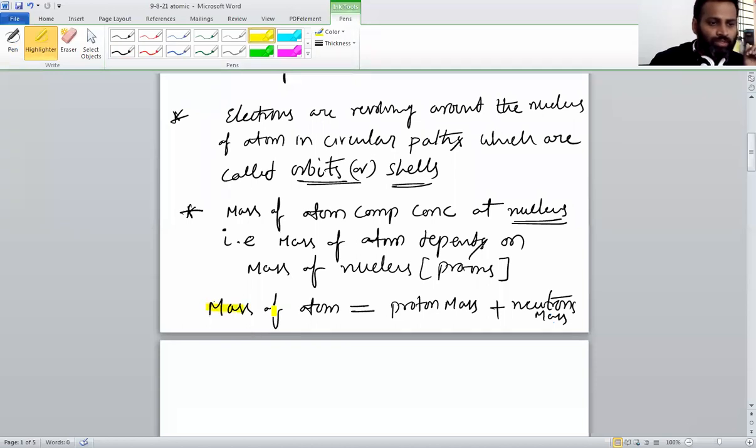Nucleus mass. So mass of atom, you have to write like this: it is equal to mass of proton plus neutron mass. This is the most important. Okay, so these are some important things.